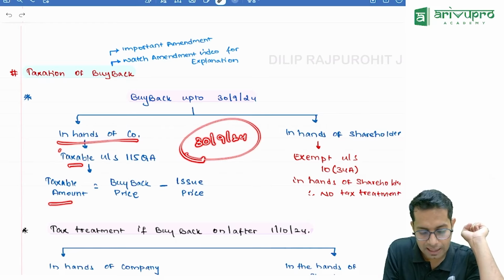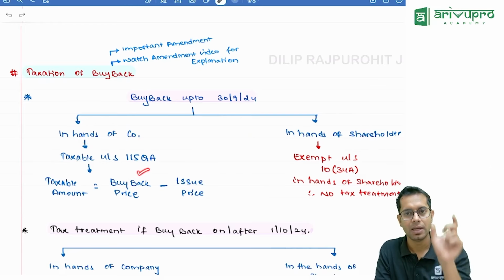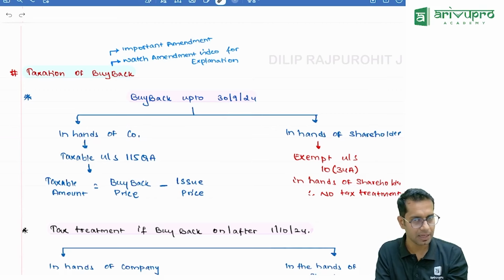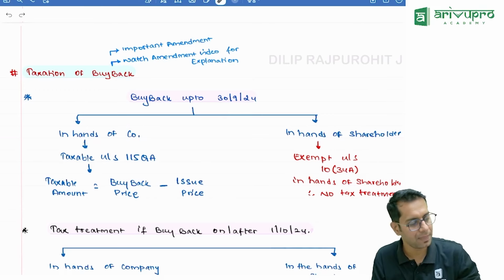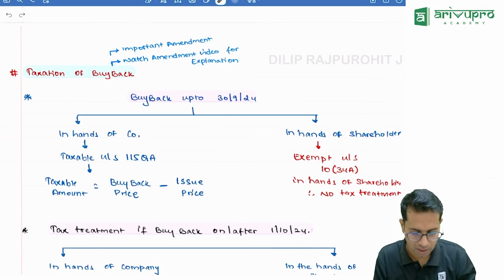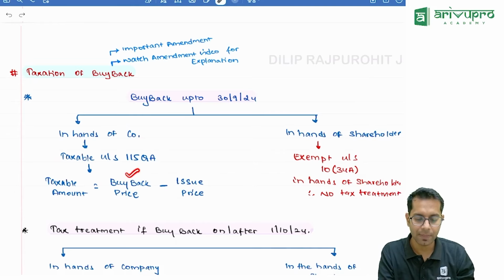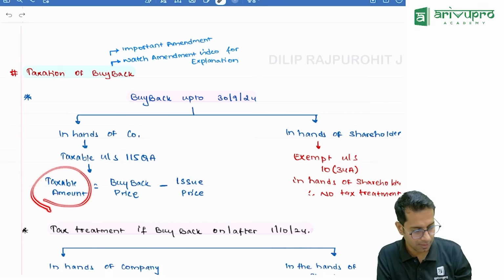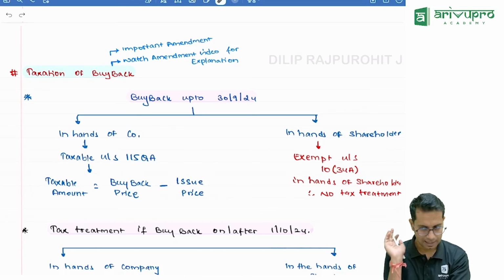So what was the rate at which it was taxable, sir? It was taxable at whatever price the company is buying it, less whatever price the company has issued those shares for. So it will be taxable on the difference between buyback price and issue price. Whatever difference is there, that is the taxable amount.